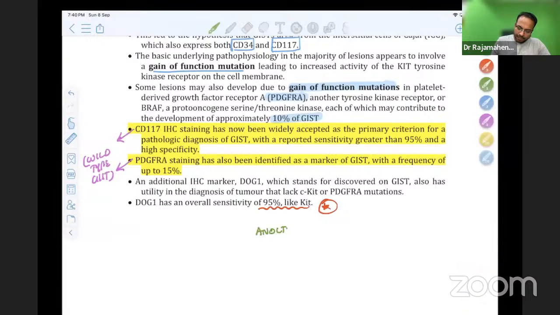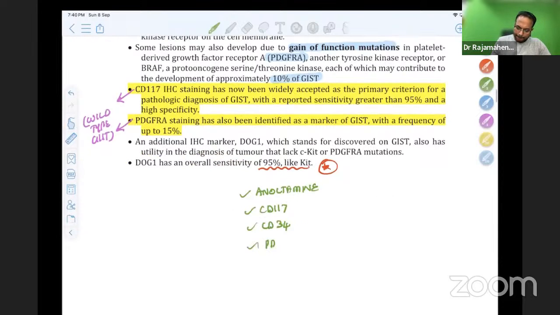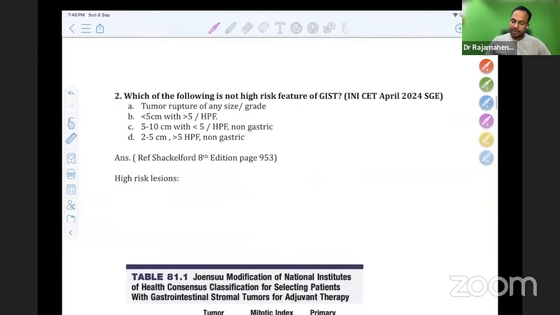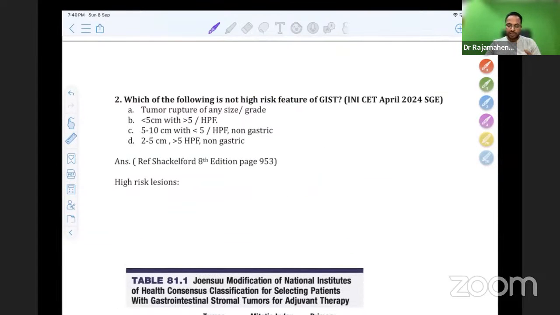So what are the tumor markers? Anoctamin, though Shackelford is not discussing anoctamin, CD117, CD34, PDGFRA, DOG1. So many tumor markers are there. In this, 95% will have anoctamin, 95% will have CD117, 95% will have DOG1. Don't forget this point. Yes, anoctamin is also positive, but it is not there in this. This question is a classic, and this concept is repeated multiple times.